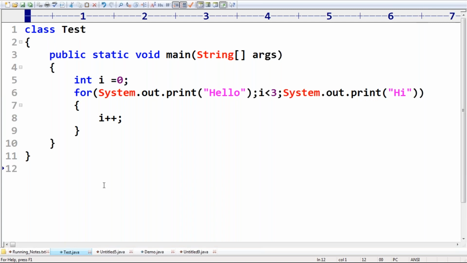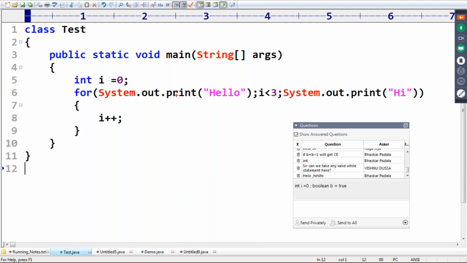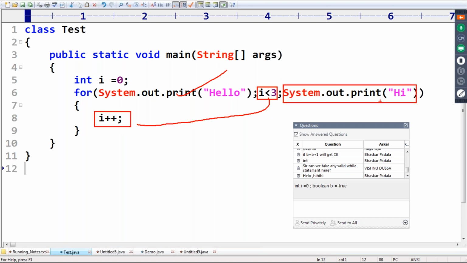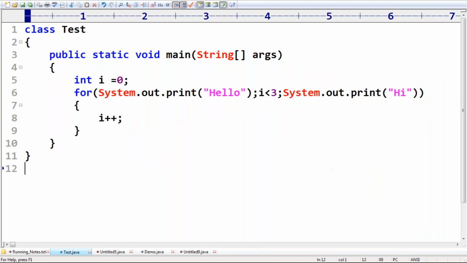Beautiful example. Please confirm. Is it valid or invalid? Valid. So the first hello will be printed. 0 is less than 3, satisfied. Body will execute, i++, i value will become 1, and then the increment or decrement section will execute. Hi will be printed. Now 1 is less than 3, satisfied, i becomes 2. Next hi will be printed. Now 2 is less than 3, satisfied, i becomes 3. Hi will be printed. 3 is less than 3, stopped. So hello will be printed once, followed by hi, that itself is the answer.